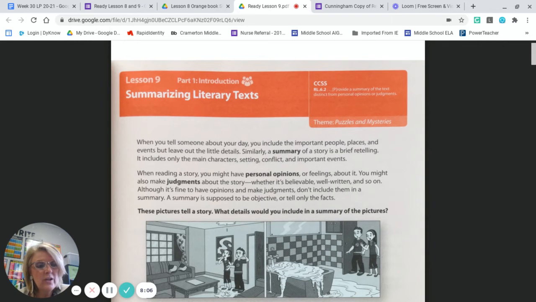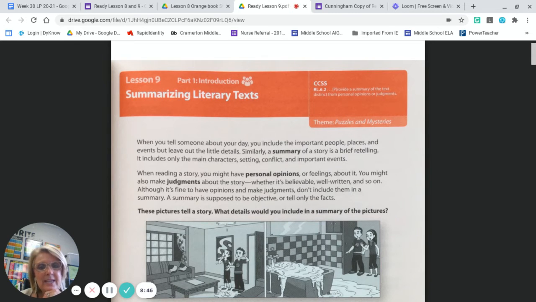Summarizing, this passage is also going to be fiction. And in order to provide a summary or a recount, a brief retelling of events, you want to include things like the main character, setting, the conflict, and just the important events. You want to make sure that when you write a summary, it's free of your personal opinions or judgments, which is sometimes hard to do because as you read, you form opinions. And so if you're going to retell about an event or something that you read about, it's hard not to put those opinions in there.